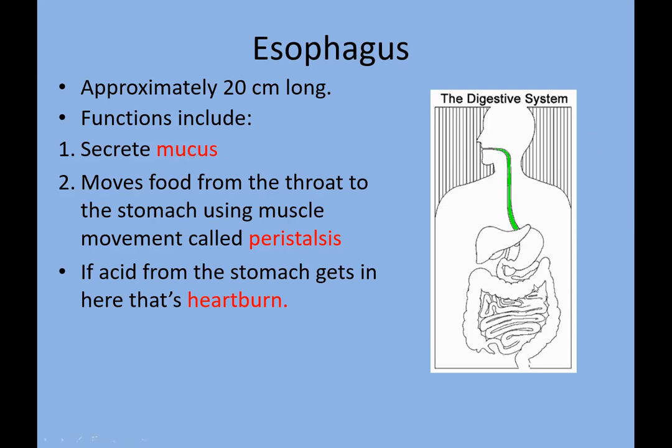Mucus is present in all the organs of our digestive system. Second, it moves food from the throat to the stomach using muscle movement called peristalsis. There's a wave-like movement that helps the swallowed bite to move towards the stomach. That wave-like movement is known as peristalsis.